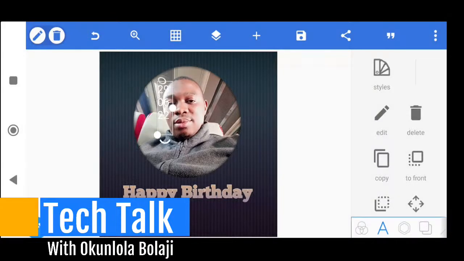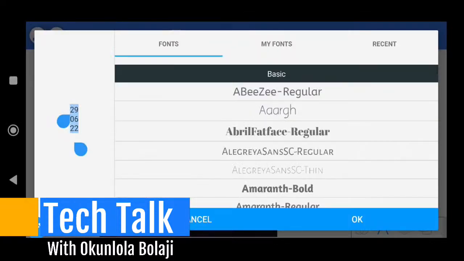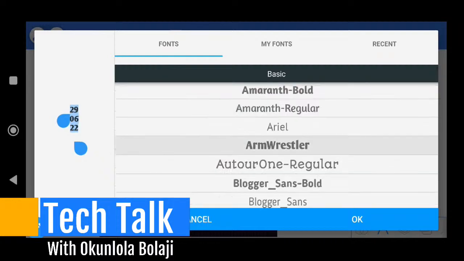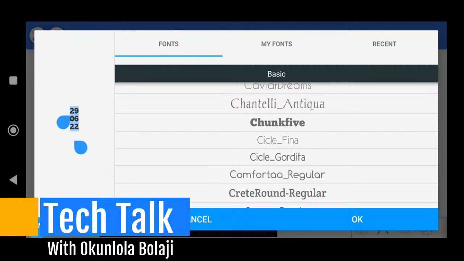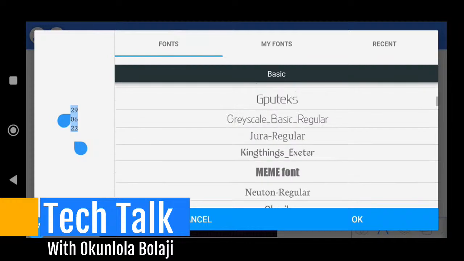Now I can bring this here. You see that the font is not looking fine. Now the text looks nonsense, but if you get a good font, you should be able to do better. So let's quickly look for our font as we just did in the last text, and then from here let me look for a font that looks a bit bold and nice, for something like this. Don't forget I said you can still get as many fonts as possible. You can download more fonts online and then embed them in.